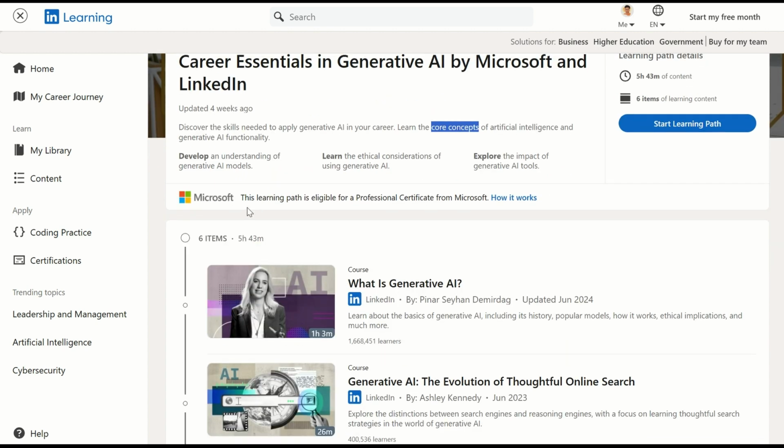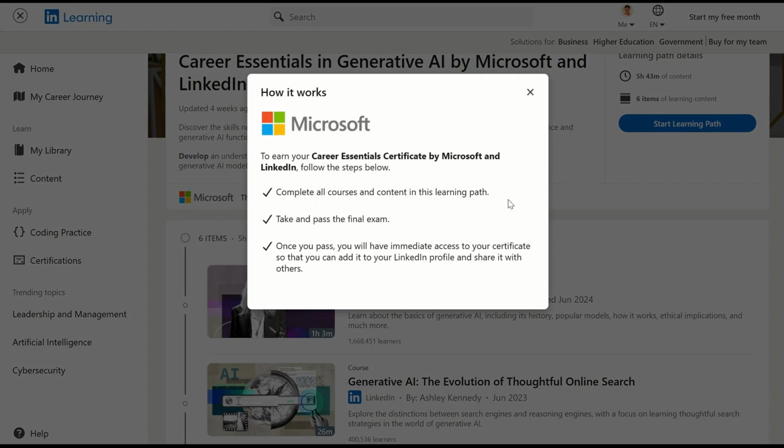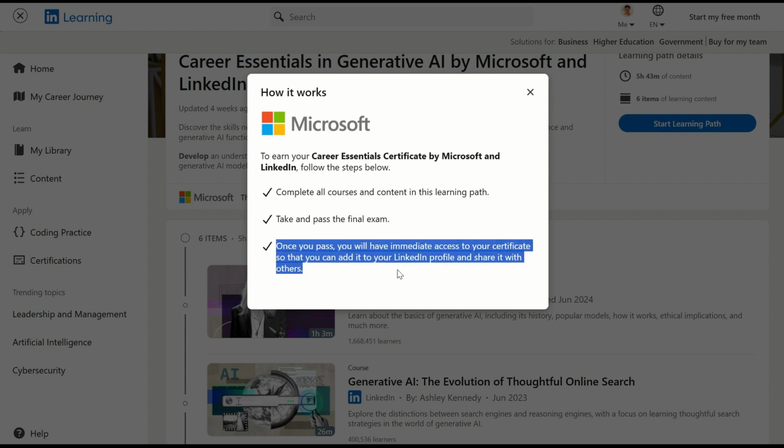Now, how does this work? So this is from Microsoft and this learning path is eligible for a professional certificate from Microsoft. So you will get a certificate from Microsoft. To earn your career essentials certificate by Microsoft and LinkedIn, follow the below steps. First, you need to complete all the courses and content in this learning path. Then take and pass the final exam. Once you pass, you will have immediate access to your certificate so that you can add it to your LinkedIn profile and share it with others.